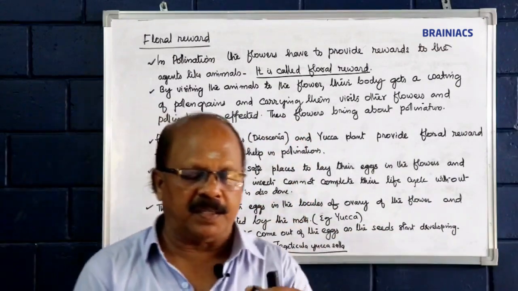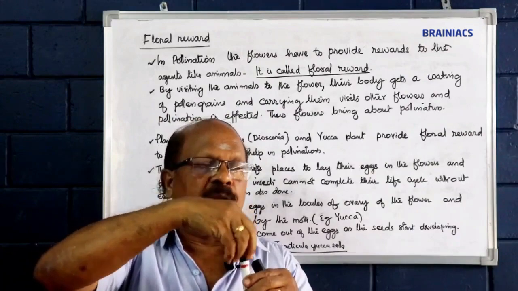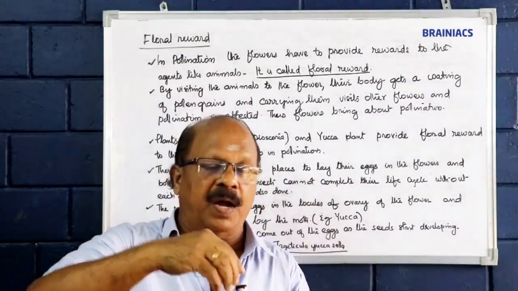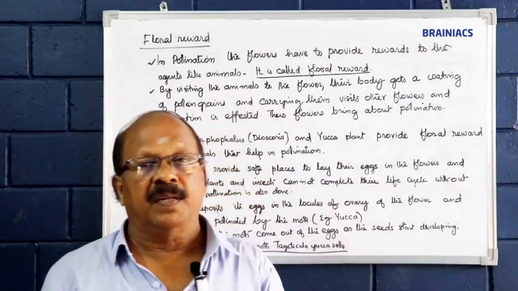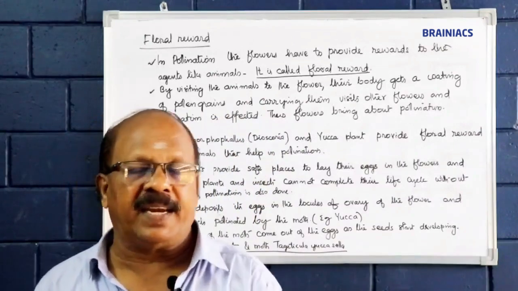So in the yucca plant, the floral tube or corolla tube is very deep, and the moths go deep into the flower, wandering for suitable places to lay their eggs.